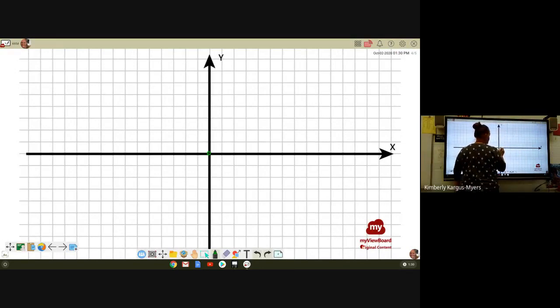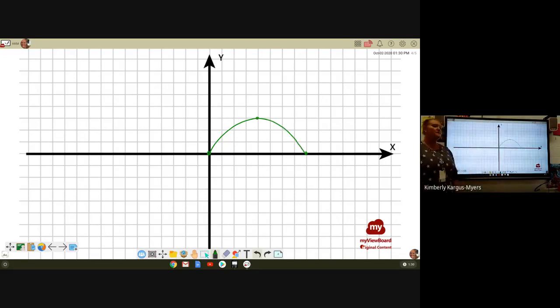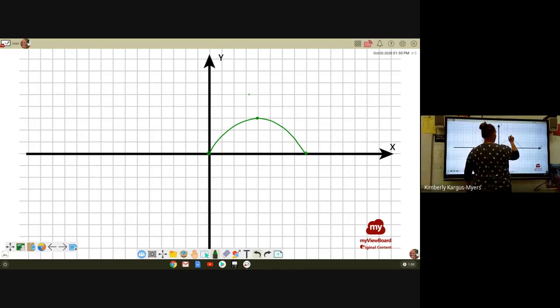Okay, so we're starting at the origin. We're gonna move over 8: 1, 2, 3, 4, 5, 6, 7, 8. All right, the vertex is right in the middle, 1, 2, 3, 4, and it's a 3-foot high fence, 1, 2, 3. Okay, so this is our parabola. So the first question was about the h and the k. Well, that would be our vertex, right? So our vertex is at (4, 3).